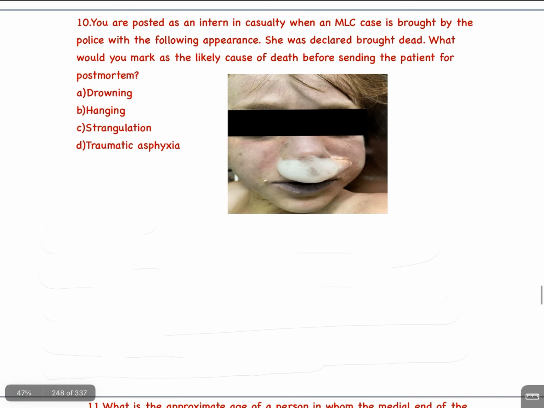Question number 10. You are posted as an intern in casualty when an MLC case is brought by the police with the following appearance. She was declared brought dead. What would you mark as the likely cause of death before sending the patient for postmortem? A. Drowning. B. Hanging. C. Strangulation. D. Traumatic asphyxia. The answer is A.